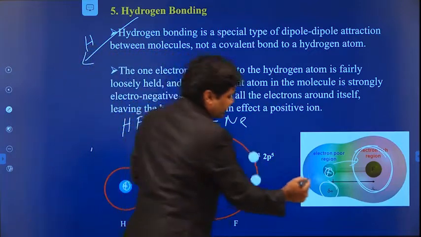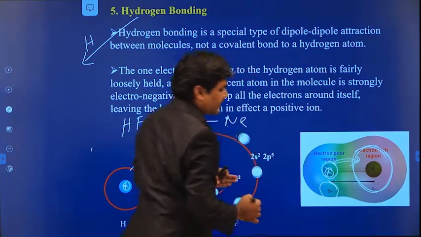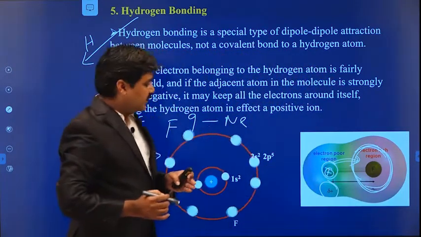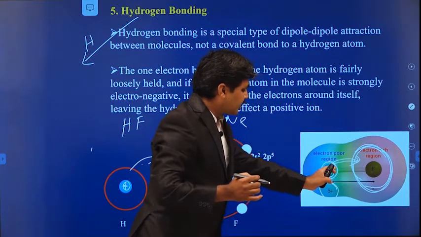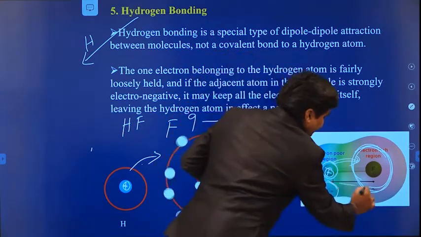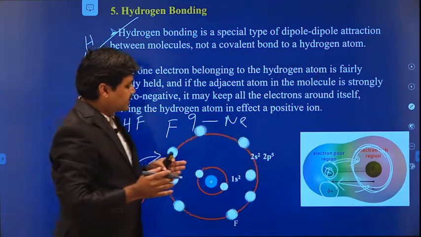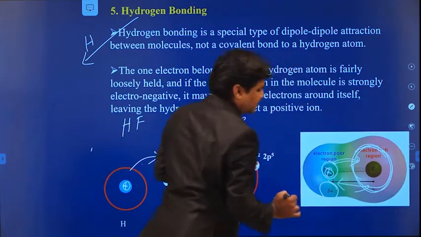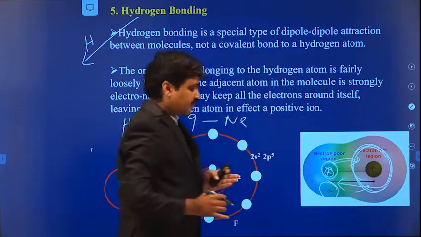The electron which is transferred to the fluorine atom will spend most of its time with the fluorine atom. Only the proton will be left here, since hydrogen contains only a proton. So dipoles will be formed here. These secondary bonds are formed due to dipole-dipole interaction. When the electron is transferred from the hydrogen atom, one dipole is formed, and this electron spends most of its time with the fluorine atom. It will not come back.